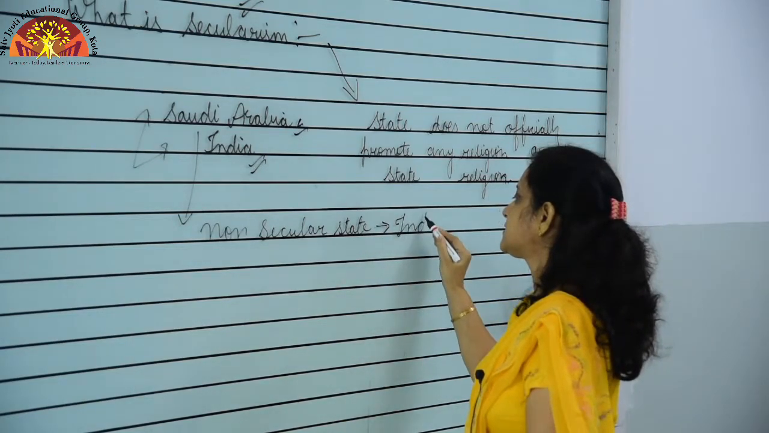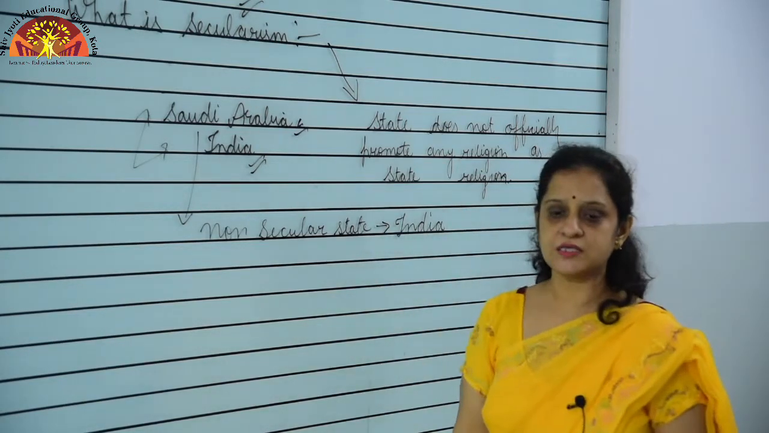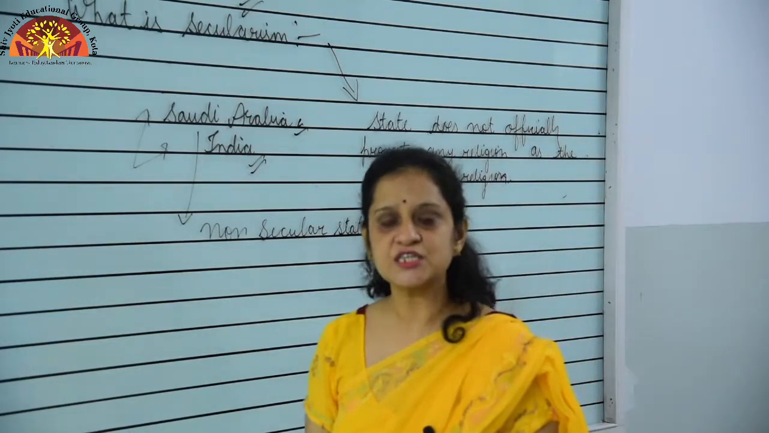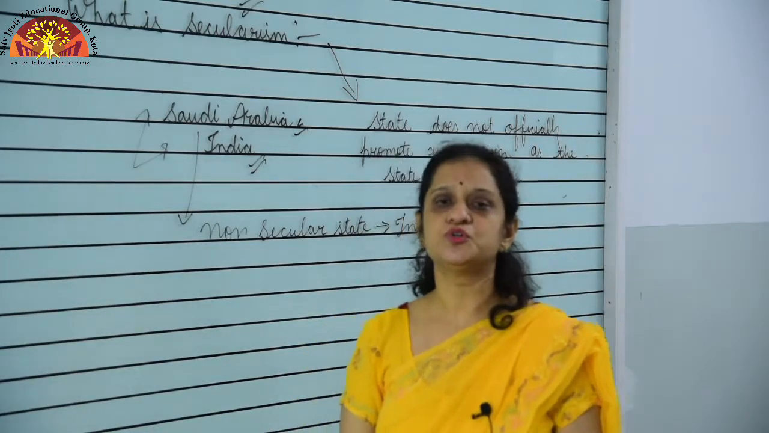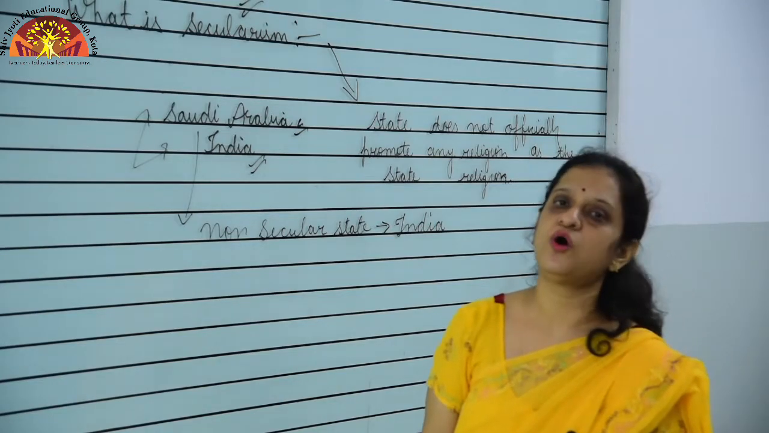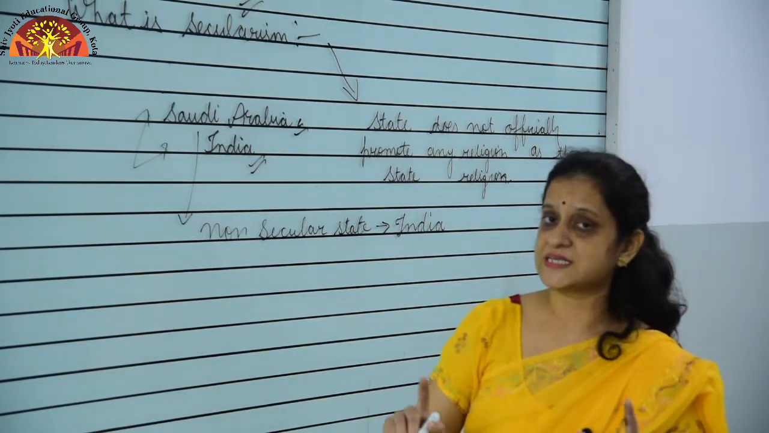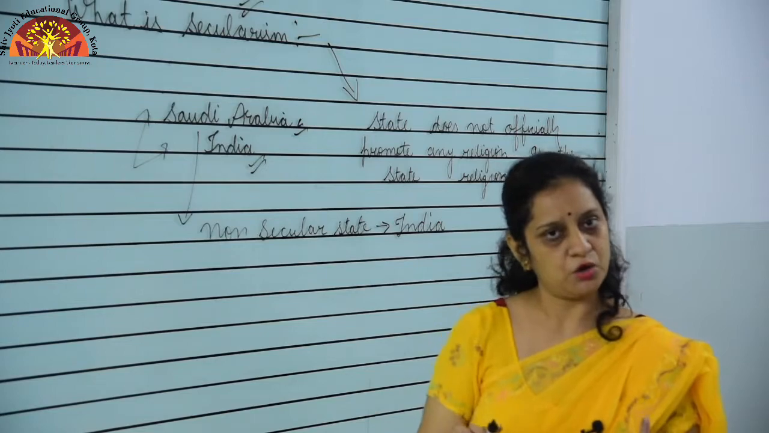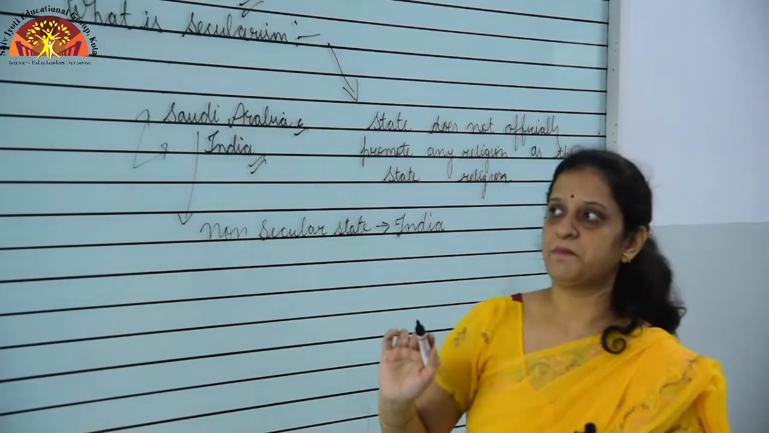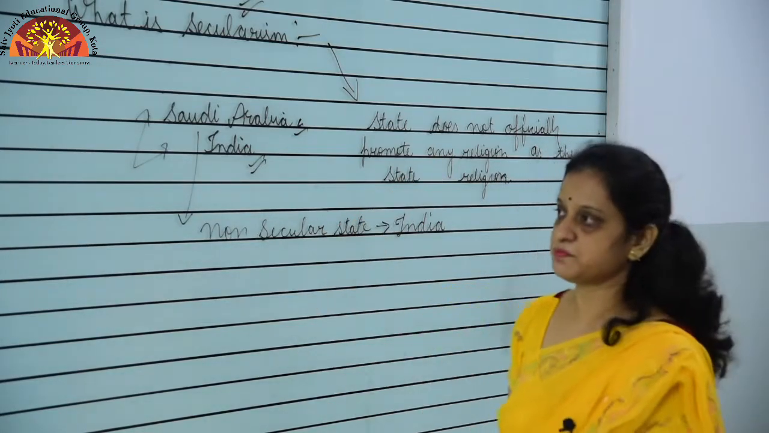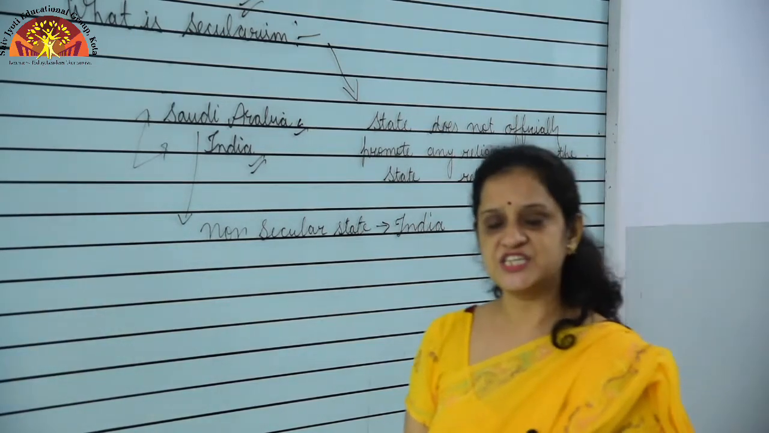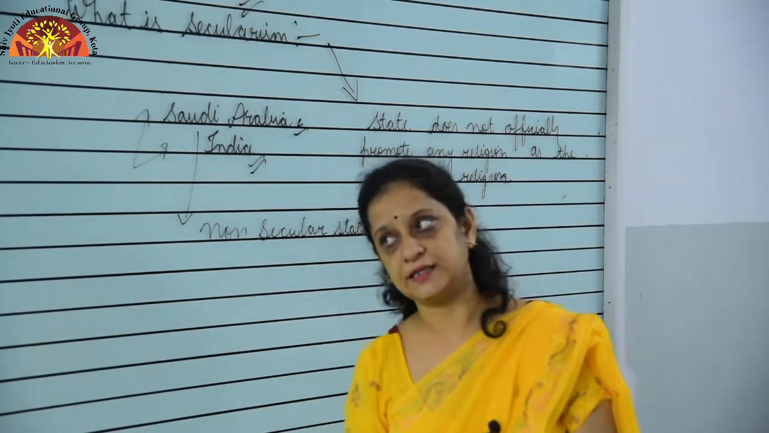Why is India a secular state? Because India gives its citizens the freedom to embrace and choose the religion of their own choice. There is no boundary set by the government. I hope the meaning of secularism is clear to you. A separation of religion from the state is known as secularism. Now,